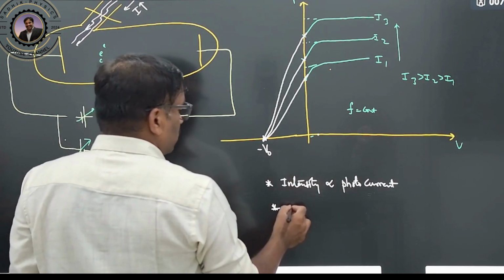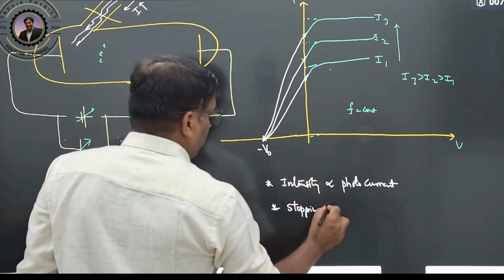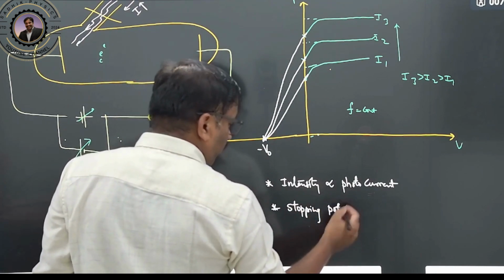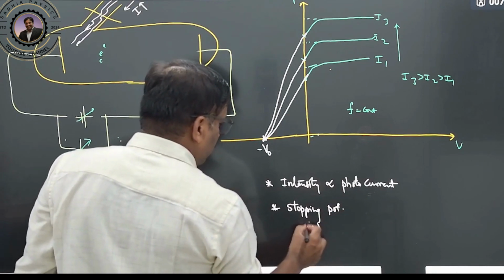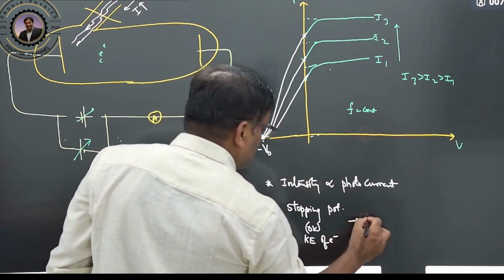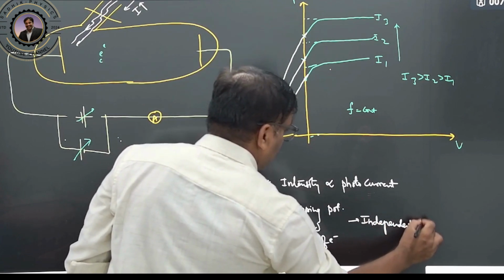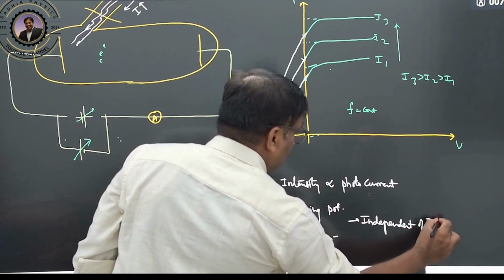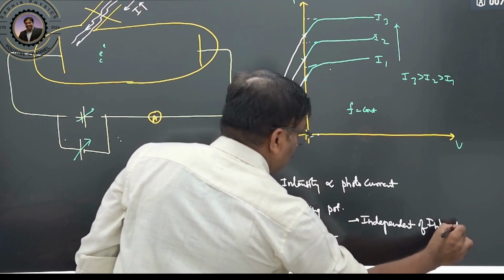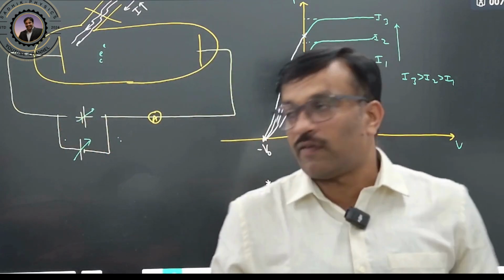Therefore stopping potential, or cutoff voltage, or kinetic energy of the electron is independent of intensity. Right? These are the two points you can understand from this graph.